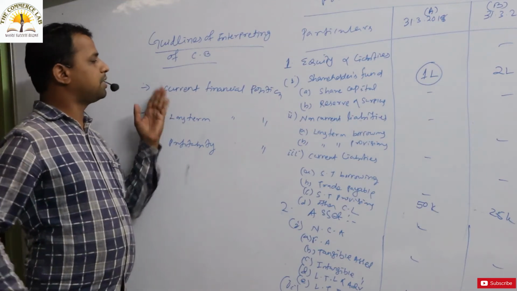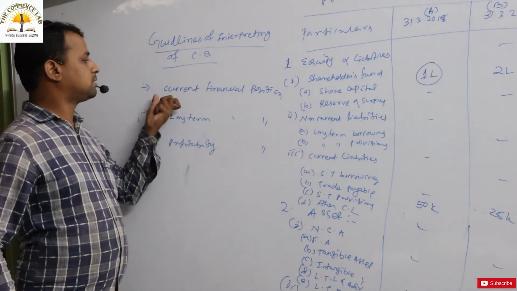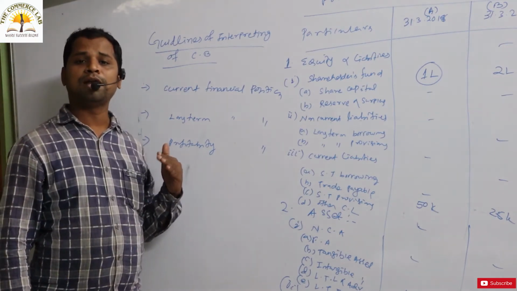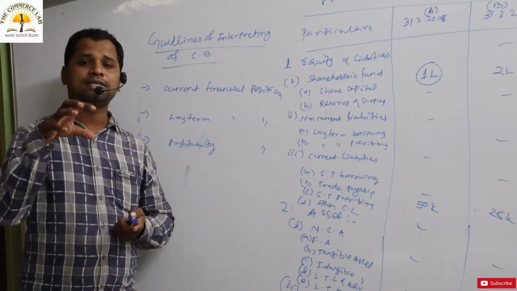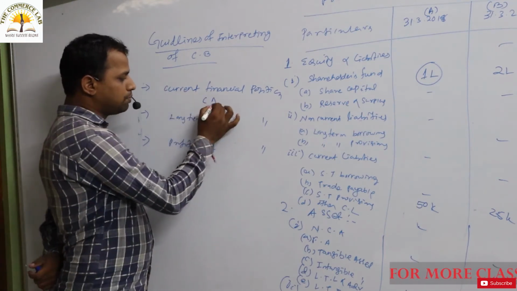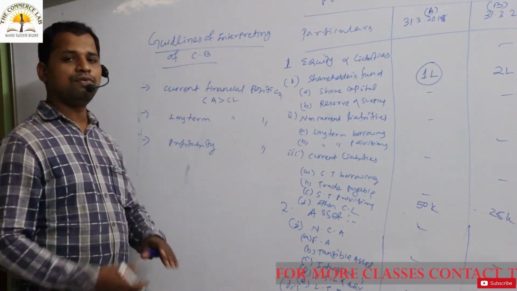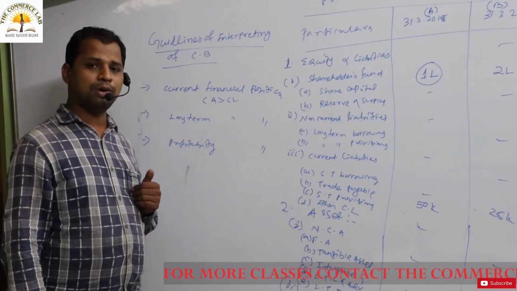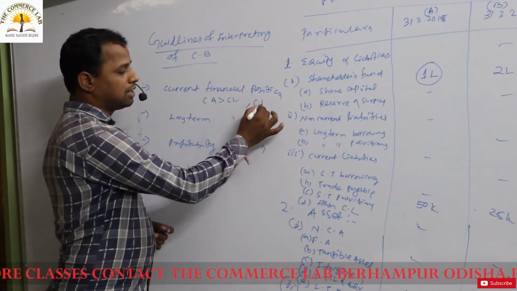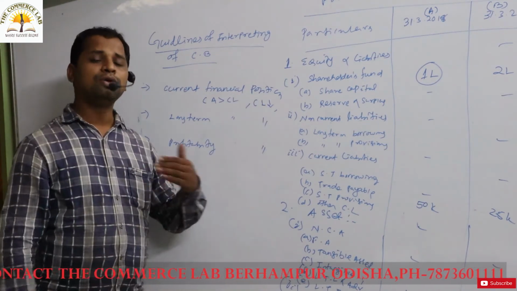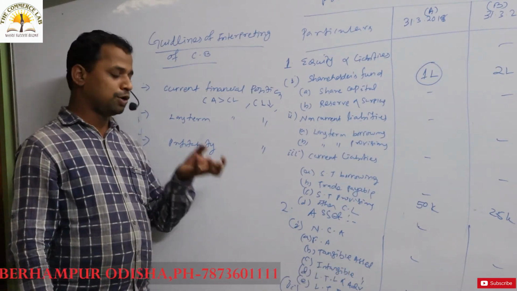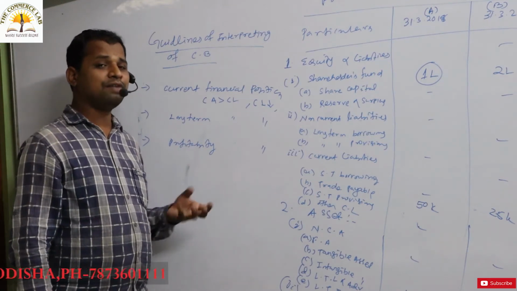So how to interpret a comparative balance sheet on the basis of current financial position? Current financial position में मतलब क्या है? Current financial position means whether your current asset is sufficient enough to cover the current liability or not. Your current asset should be more than your current liability. If your current asset is not more than your current liability, that means your liquidity position is not sound, your short term paying capacity is not sound, you are not able to recover your current liability from your current asset.